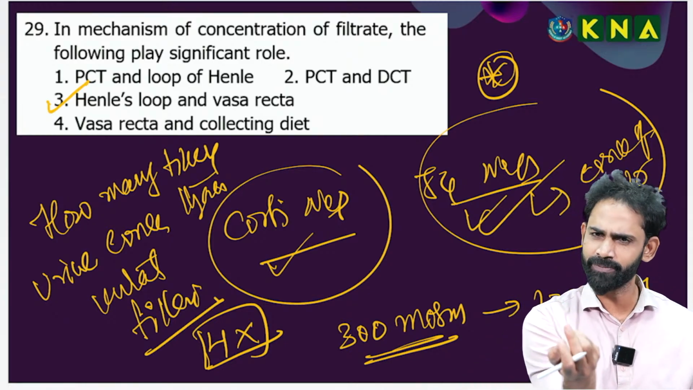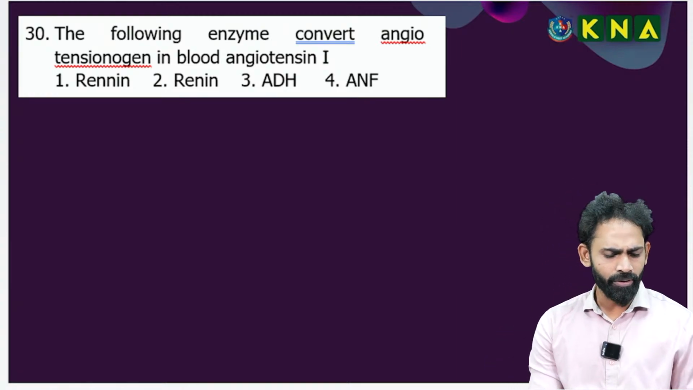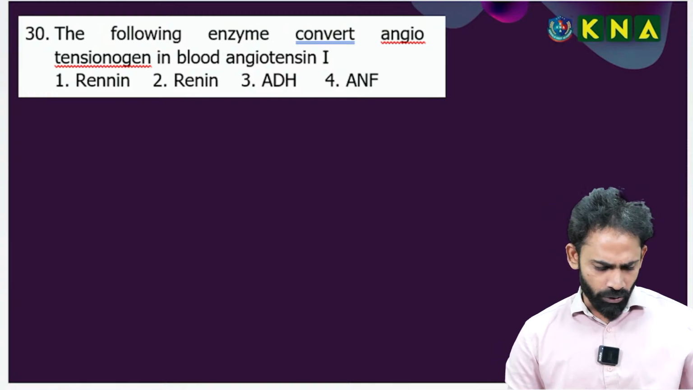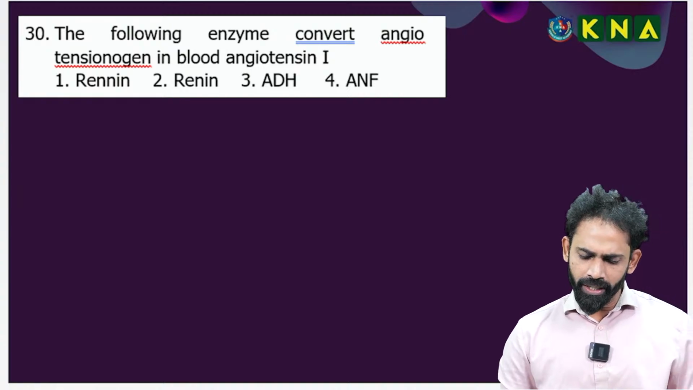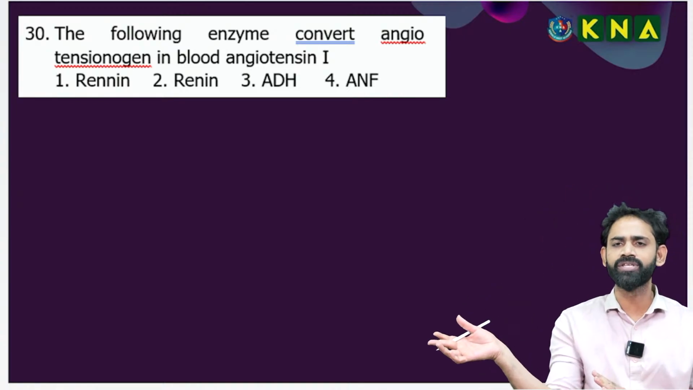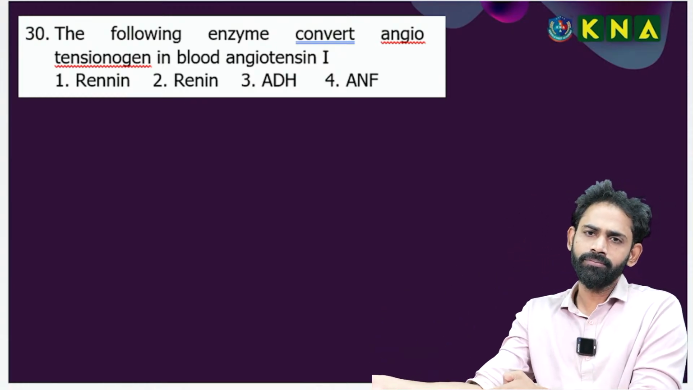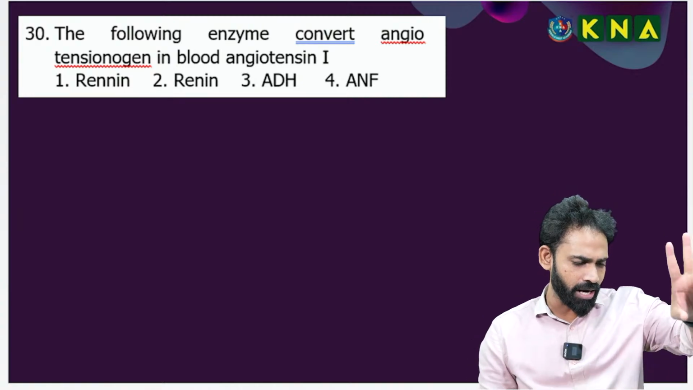I didn't ask any small logic questions even. Next one, 30th question. Get ready. Option 1 or option 2. Which of the following enzymes converts angiotensinogen in the blood to angiotensin 1? Option A or option B?